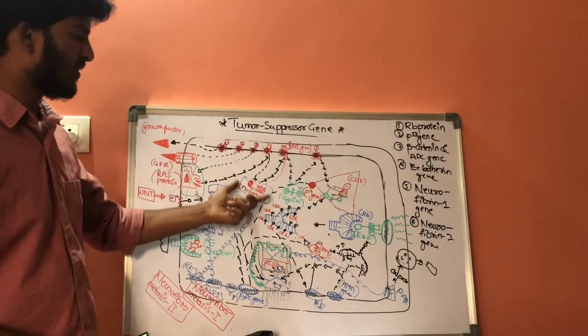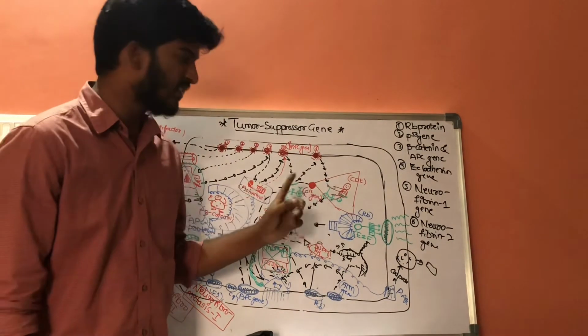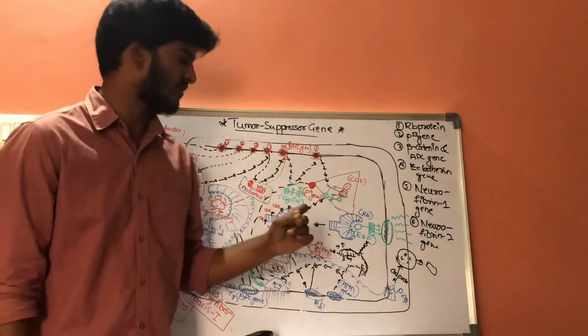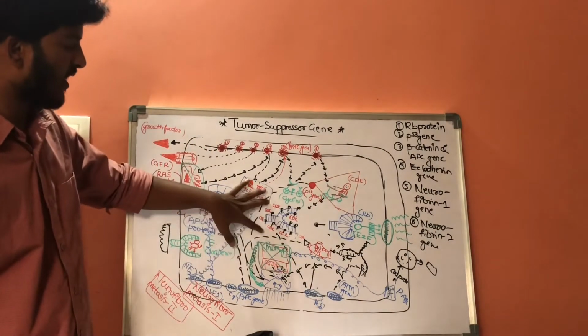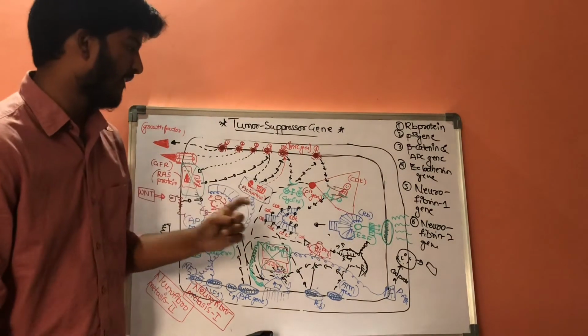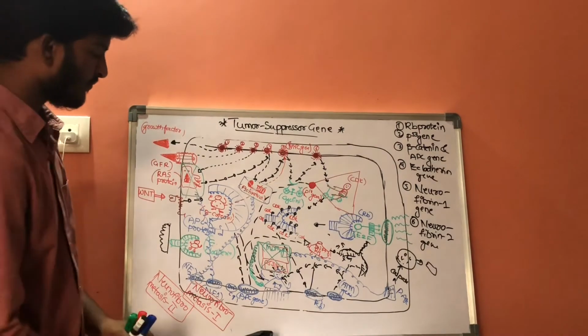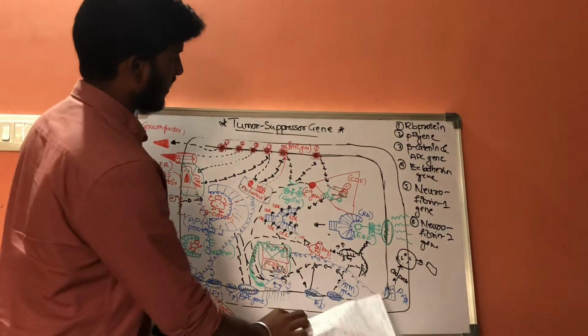If the transcription factor is inhibited, there is no production of cyclins. If there is no production of cyclins, there is no production of cyclin dependent kinases, and then it inhibits the phosphorylation of RB proteins and will inhibit the E2F protein and will result in decrease in the DNA replication. In this way, neurofibrin 2 is another special protein.